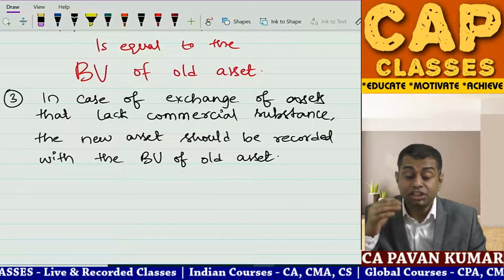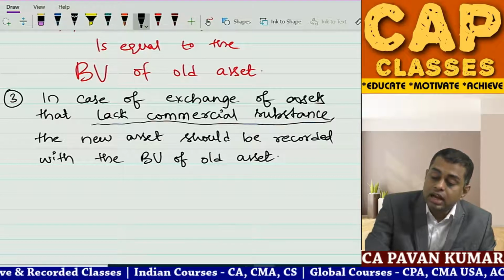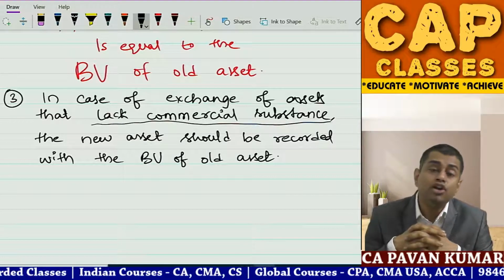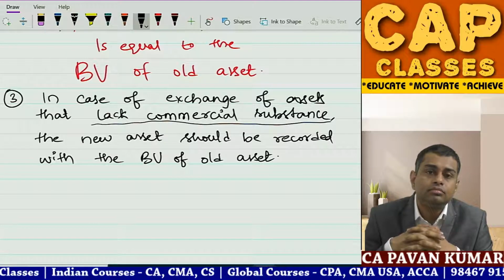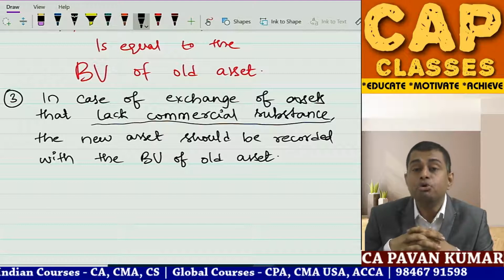Underline: the new asset should be recorded with the book value of old asset.